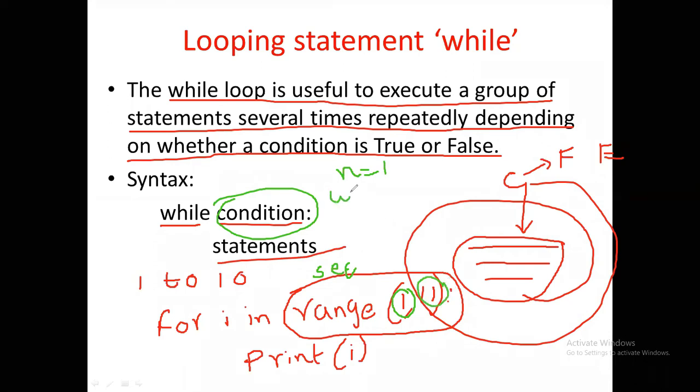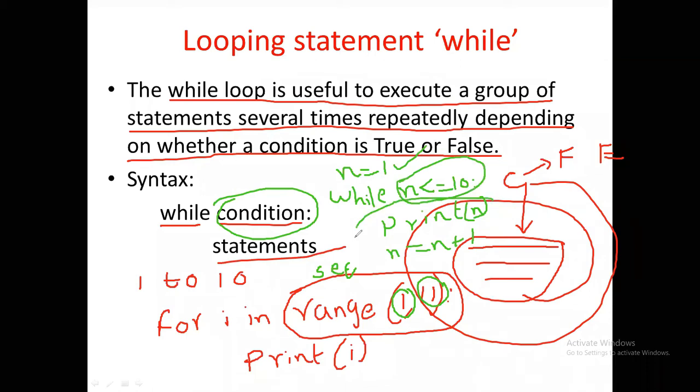So while n is less than or equal to 10, you print the n value, and every time after printing you increment the n value, n plus 1. So n equals the initial value, and n less than or equal to 10 is the condition. You execute this set of instructions until this condition is false.